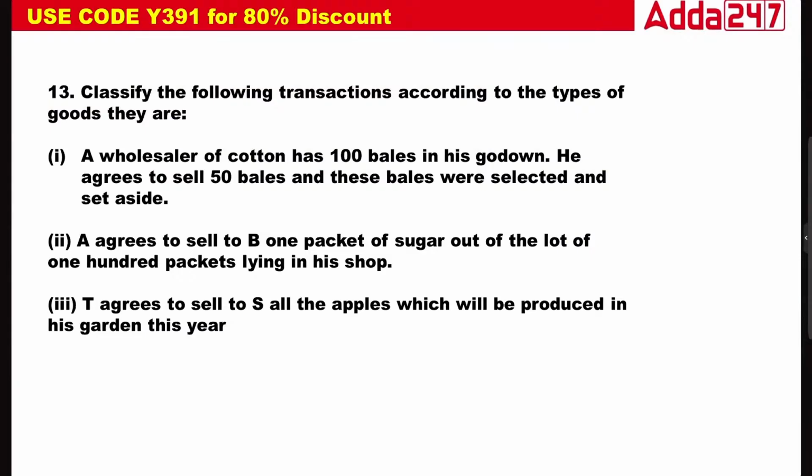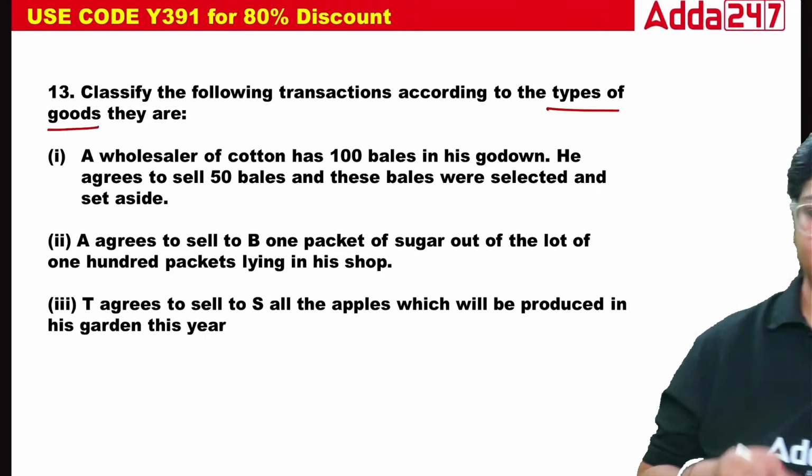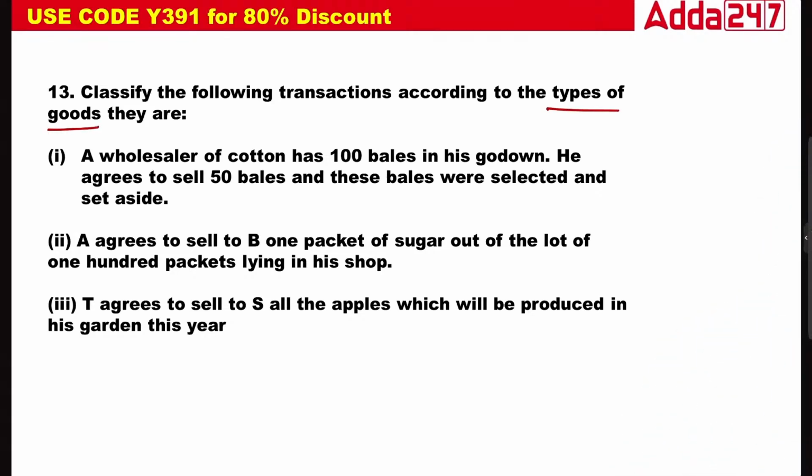Now, the number one question on the screen is: classify the following transactions according to the types of goods they are. A wholesaler of cotton has 100 bales in his godown. He agreed to sell 50 bales and these bales were selected and set aside.